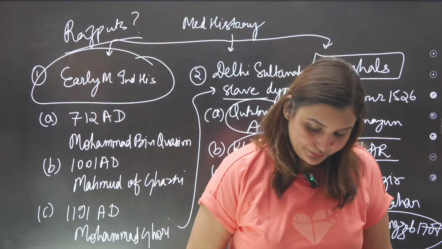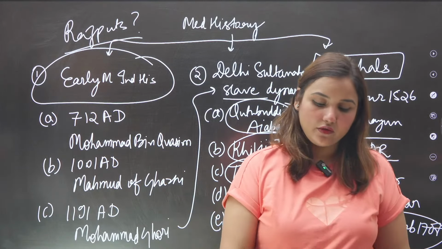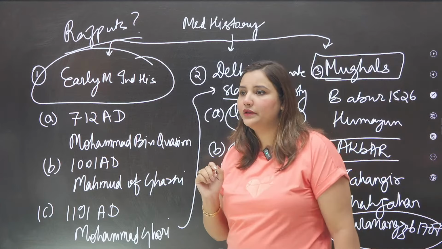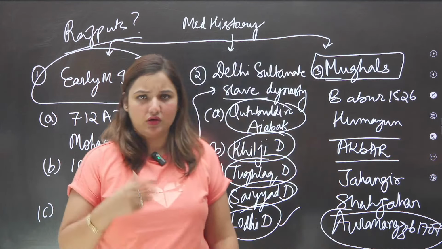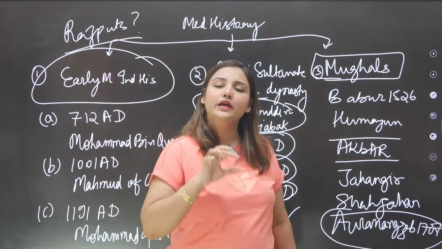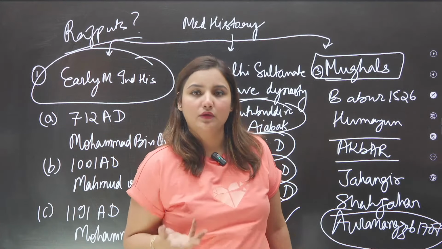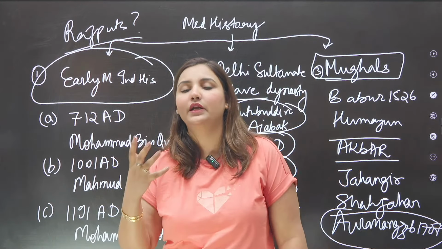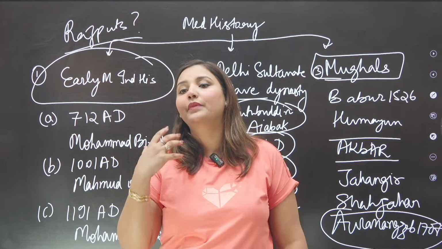That's correct. But see, what I want you to understand here, the rulers like Muhammad bin Tughlaq or other rulers, how do we recall these rulers? Or when we talk about the great leaders, what makes them great?